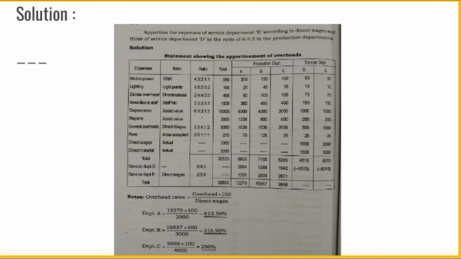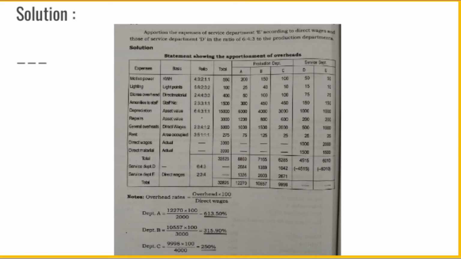Then next 2 items, direct wages and direct materials. As we already discussed in our previous problems, direct wages and direct materials of service departments are treated as overhead, while those of production departments are treated as prime cost items and hence ignored.